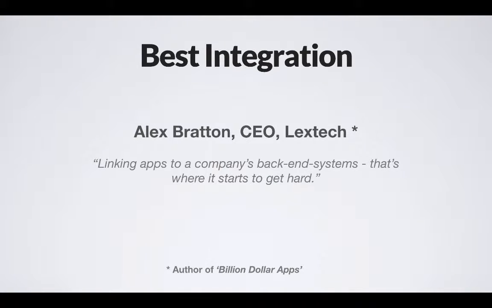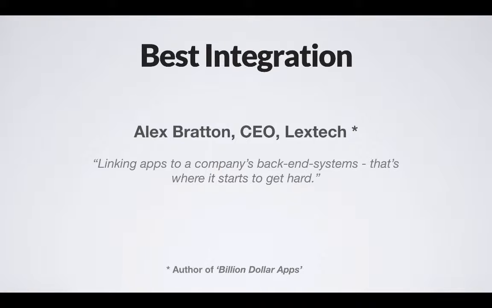A gentleman by the name of Alex Bratton authored a book called $1 Billion Apps. And he's the CEO of a company that specializes in mobile ERP apps for large enterprises. There's a quote in his book that says, linking apps to a company's back-end system, that's where it starts to get hard. And I think that's definitely the case when you're writing custom apps and if you're not expert in the ERP.